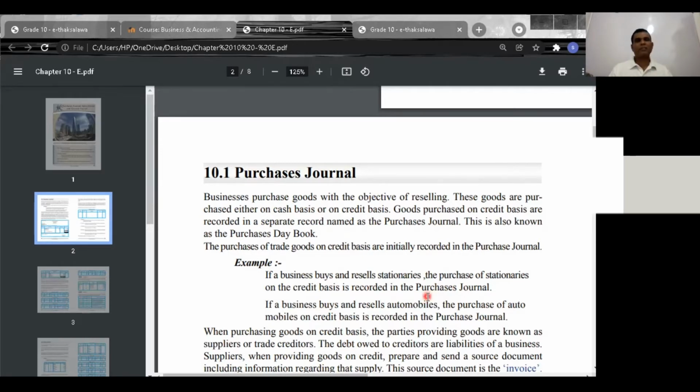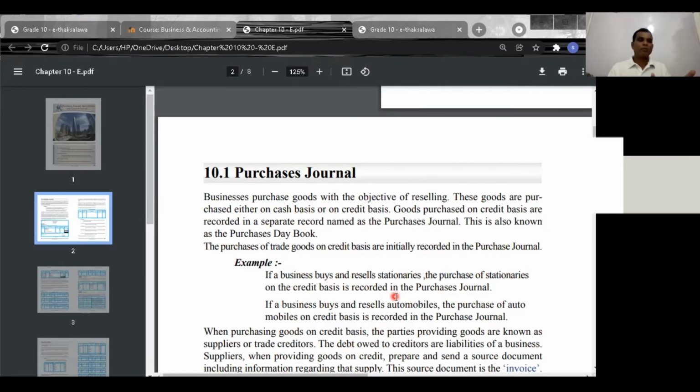If Indra Traders purchases some vehicles on credit, these are trading goods, so they are recorded in the purchases journal. Now, if Samudra Book House purchases a motor vehicle on credit, it cannot be recorded in the purchases journal, because you are not going to Samudra Bookshop to purchase vehicles.